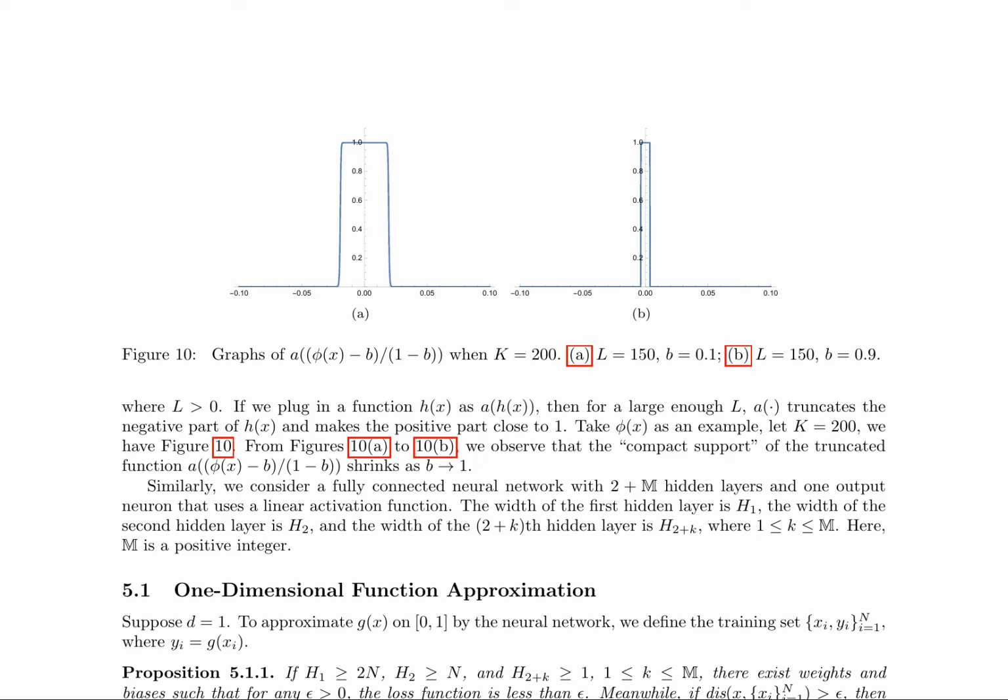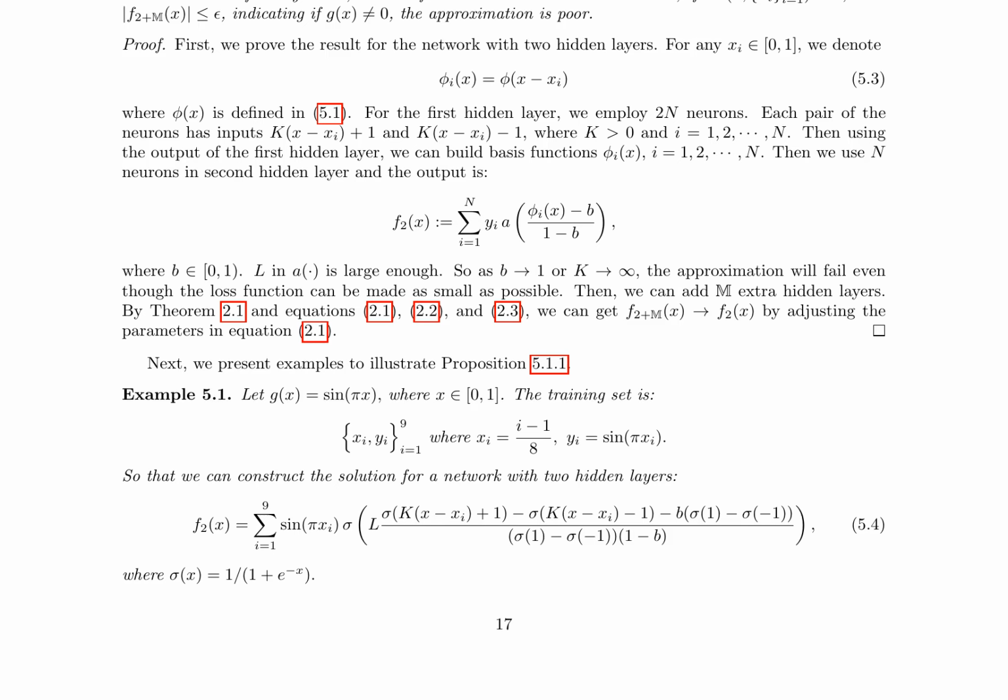Proposition 5.1.1 states that if the width of the first hidden layer is at least 2n, the width of the second hidden layer is at least n, and the width of the 2 plus k th hidden layer is at least 1, then there exist weights and biases such that the loss function is less than any given epsilon.